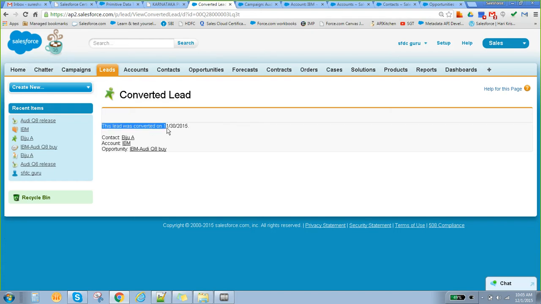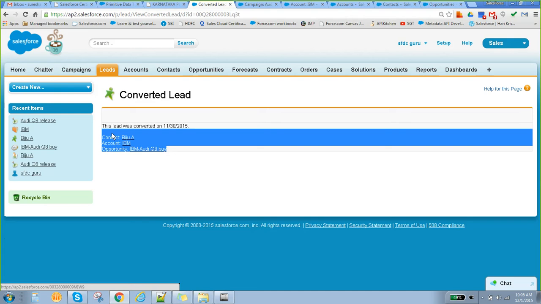Once it is converted, it won't show any data regarding that particular lead. It means the lead will be no more. It is converted into account, contact and opportunity.